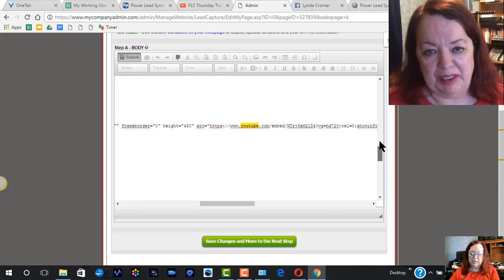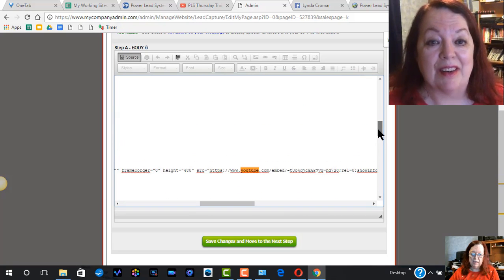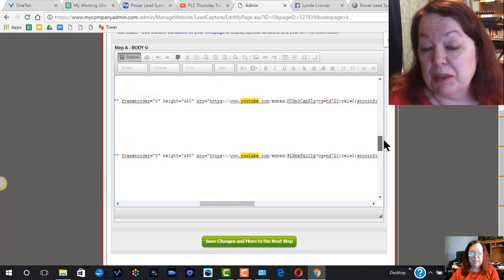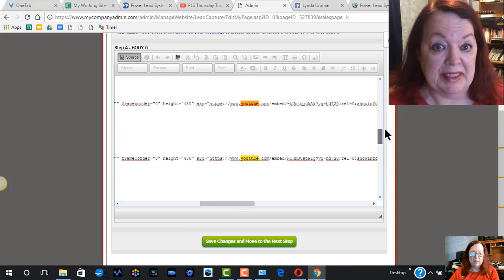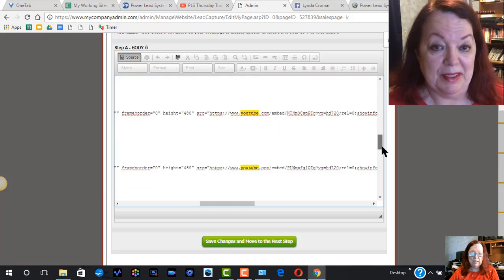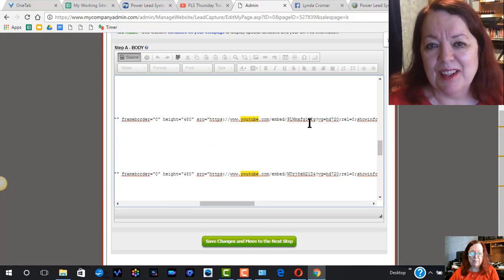So did you see what I did? YouTube is highlighted because I did that Control Find. And here are 4 YouTubes. So each of these represents one of those tabs. The first one is tab 1, the second one is tab 2, and the third one is tab 3. And this is the part we want to change.